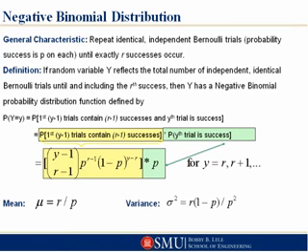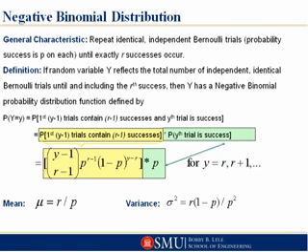Okay, so let's put some numbers to this before we go looking at the formula. What's the probability that Y is equal to 10? Well, that means that on the first 9 trials, and let's say I'm interested in 5 successes, what's the probability that I had to do 10 trials to get exactly 5 successes? Well, what does that mean? That's the probability that in the first 9 trials there were 4 successes, and on that 10th trial, boom, there came my 5th success. And then, of course, I stop, right? I don't have to go to an 11th trial or anything like that. I've got my 5 successes.